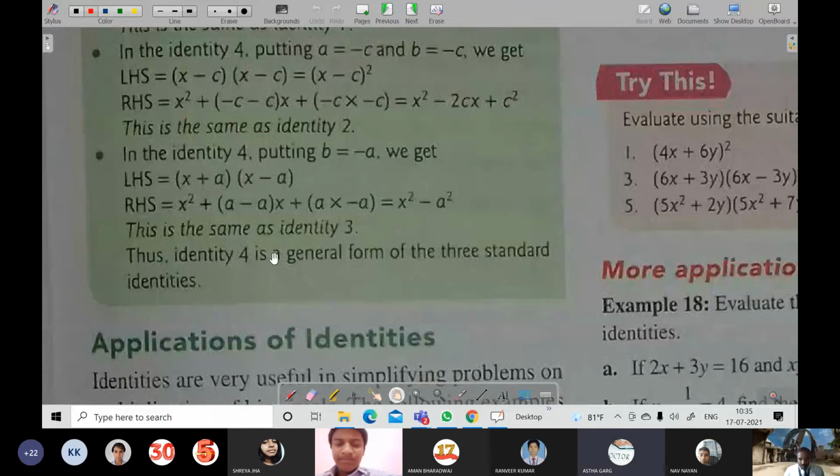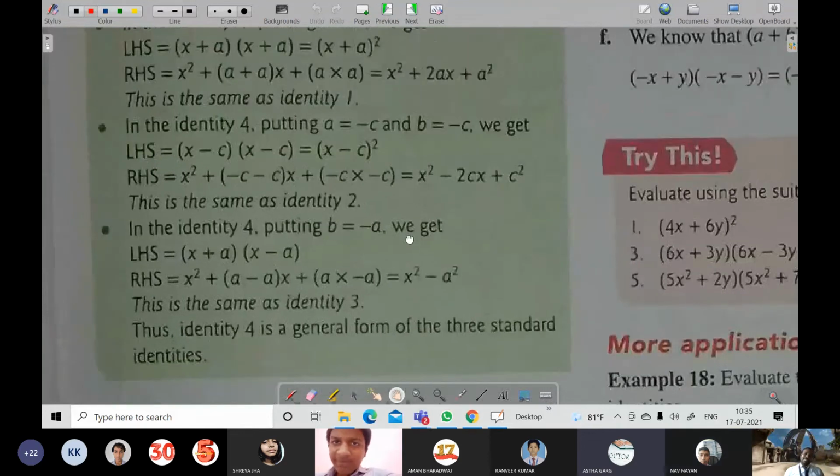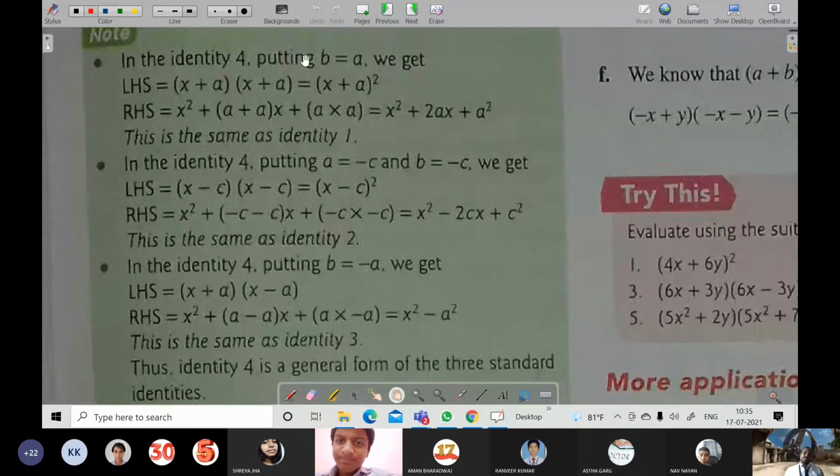Yes, sir, this one you explained, but one more time. See, it has been explained that from identity 4 only, when in place of b we keep a, it will become (x + a)(x + a) only, then it will become (x + a) whole square. And when we apply the formula on the RHS, x² + (a + b)x + ab, now b becomes a, so it becomes x² + (a + a)x, that is 2ax, and a into a becomes a². This is equal to the formula of identity 1 only, that is (a + b)² = a² + 2ab + b². Got it?